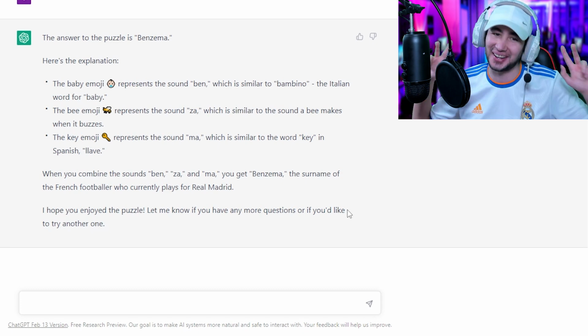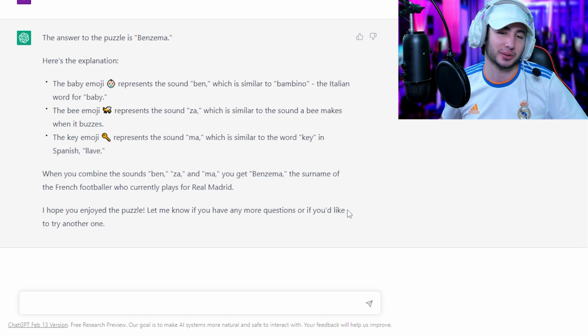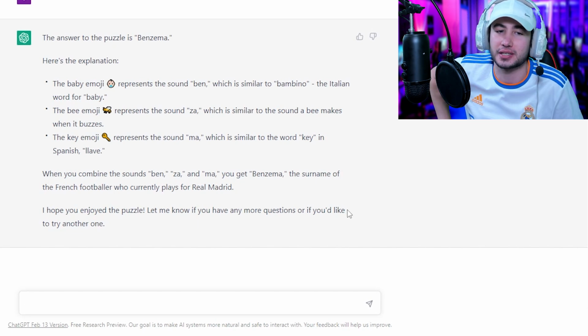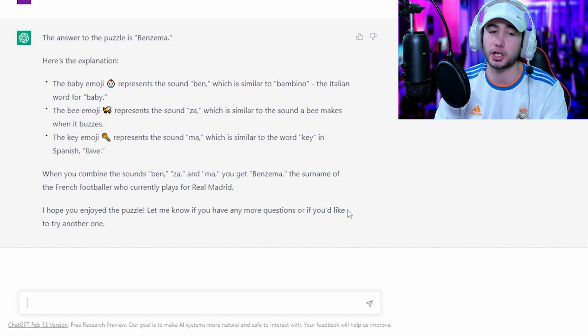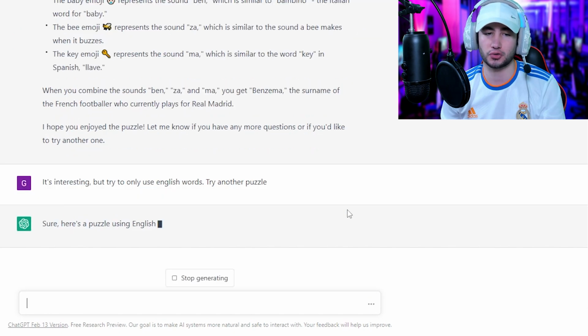Man, I understand the logic, but it's impossible. Well, the llave doesn't actually make sense, but still. Benza, still pretty much there, 66% there. Try to use only English words. Try another puzzle. Let's see.